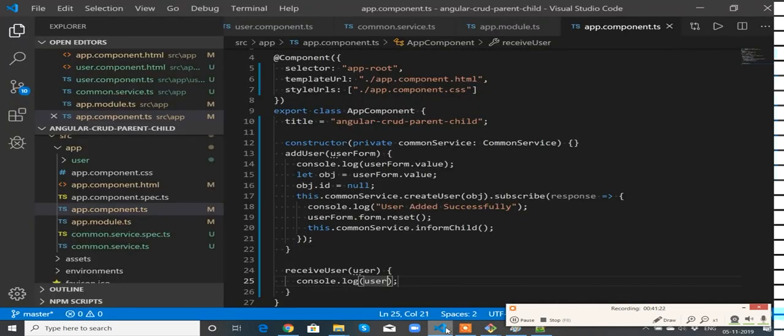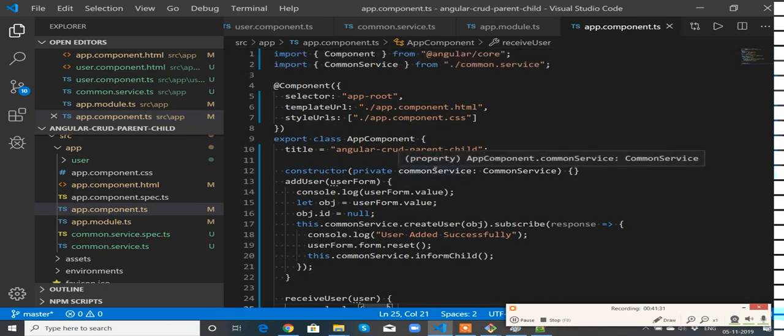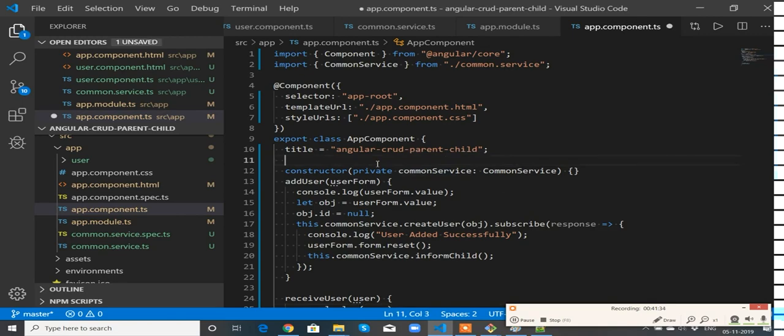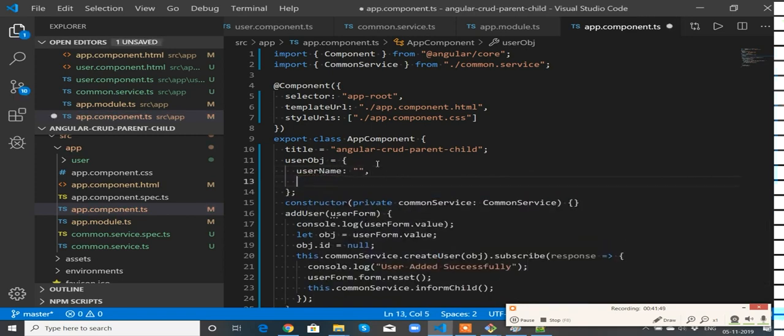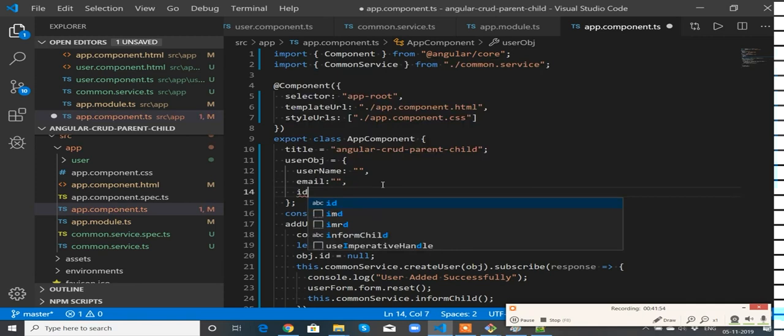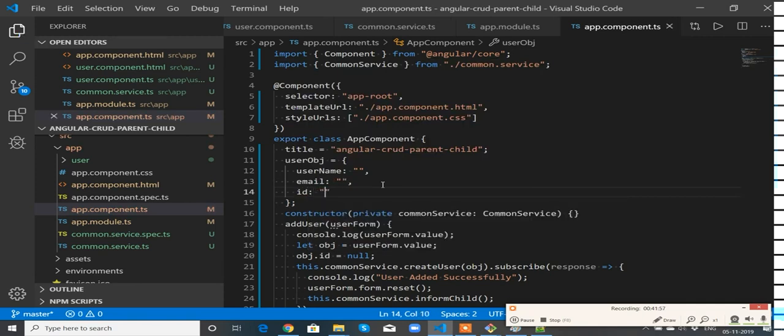Now what we need to do is bind this object to the input fields. To do that, let me create a variable: let userObj equal to, I think first one is the username, let's have an empty quote. Email, let's have an empty quote, and ID, let's have an empty quote by default, no problem. So this is supposed to be bound to our input fields by default.